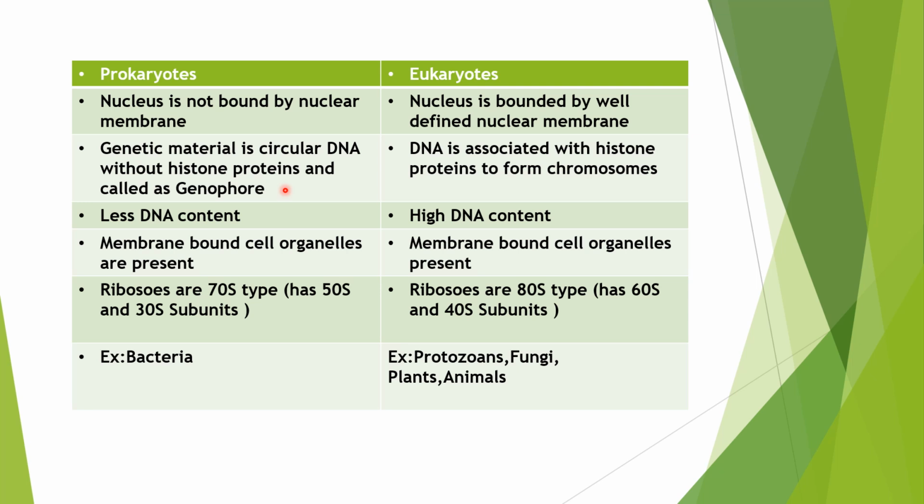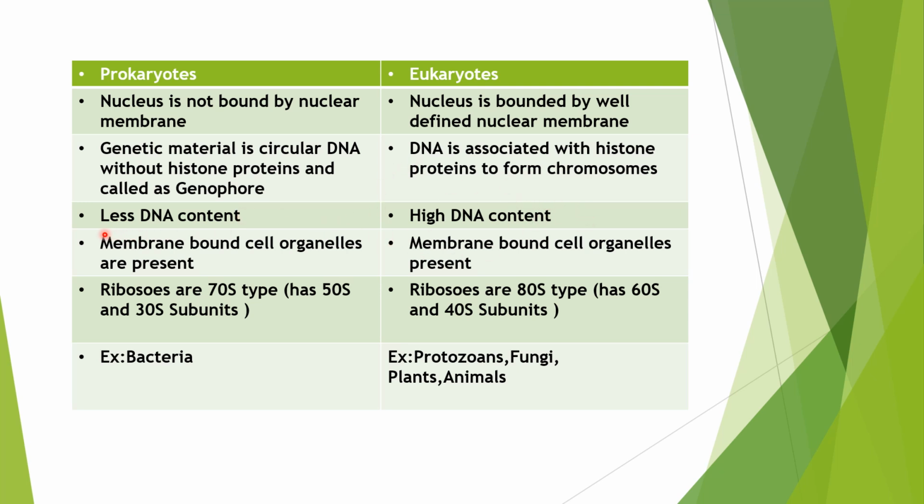Whereas in eukaryotes, the DNA, the genetic material, is associated with a type of proteins called histone proteins. So they form compact structures called chromosomes in eukaryotes. But in prokaryotes, there are no such structures called chromosomes. The DNA is just randomly placed in the center, which is called the genophore or nucleoid. In prokaryotes, the DNA content is very low, and in eukaryotes, the DNA content is high.